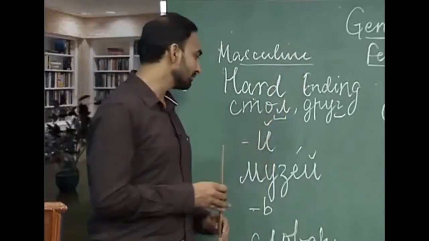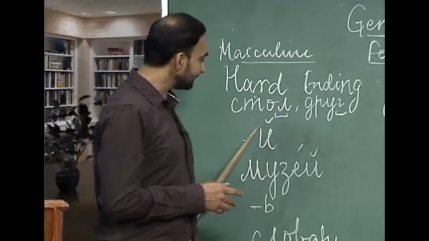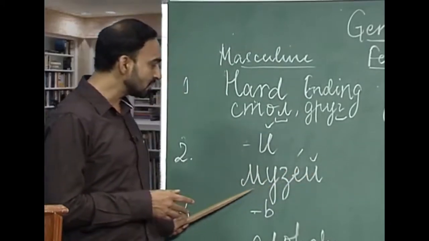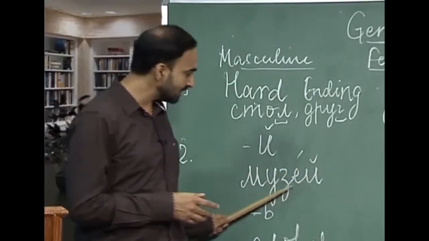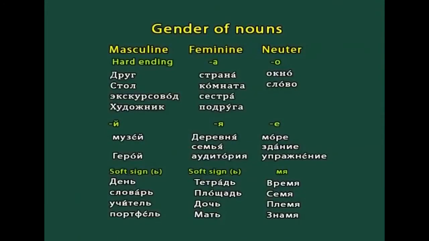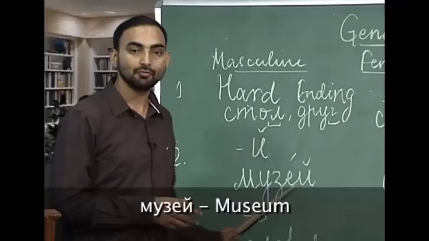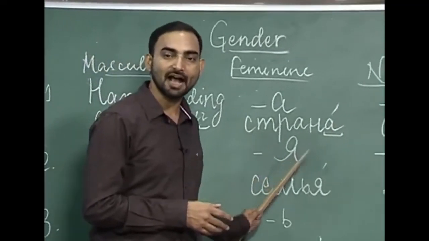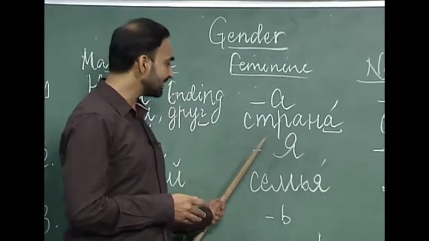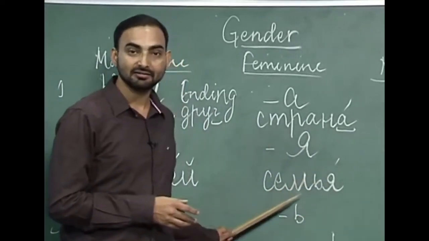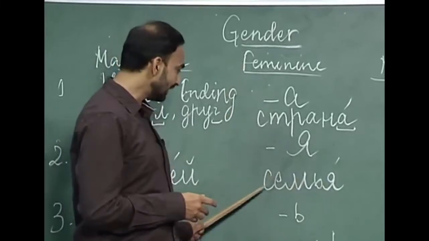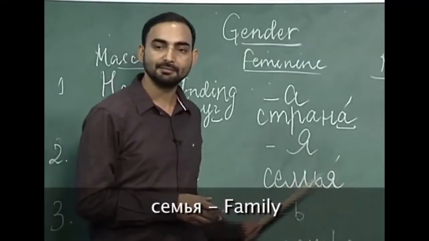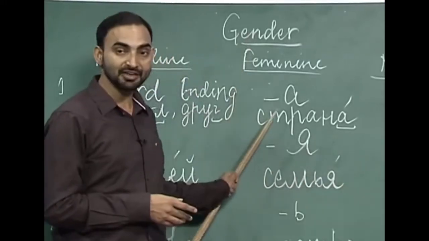Apart from these hard endings, we have some nouns with soft endings also. In the masculine gender, the nouns which end with e kratke are masculine gender nouns. For example, muzyei, as you can see, muzyei ends with soft consonant which is e kratke. Muzyei is museum. Next is soft vowel ya. The nouns which end with ya are feminine gender nouns. Like we have simya, this word we have already done in this class. Simya is family, it is a feminine gender noun.